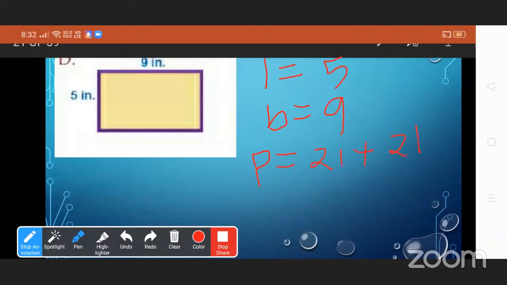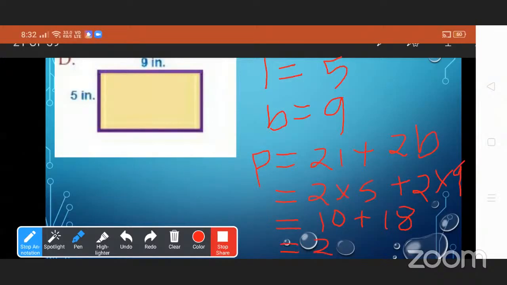So here 2 into 5 plus 2 into 9. So 2 into 5 is 10. And 2 into 9 is 18. Okay, good. Now the answer is 28 inches. Yes. Now the perimeter of the given rectangle is 28 inches. Good.